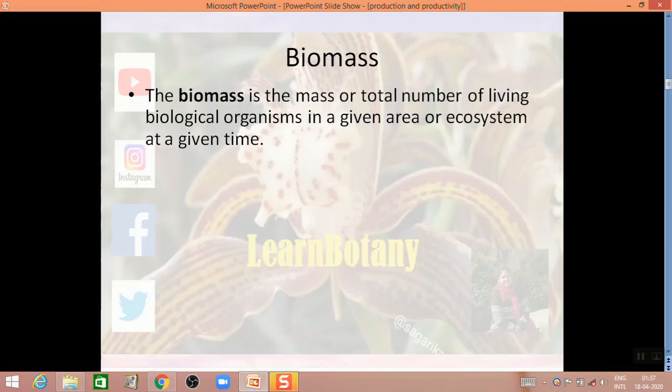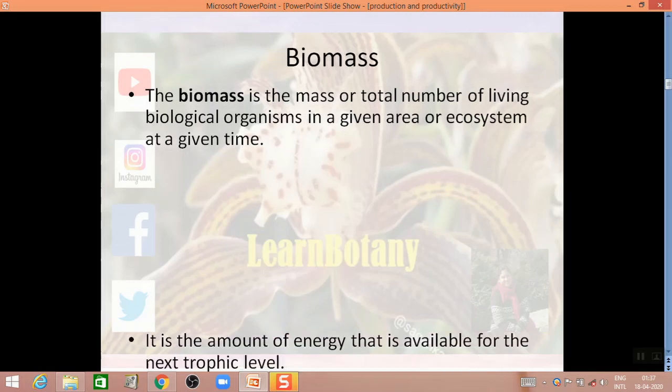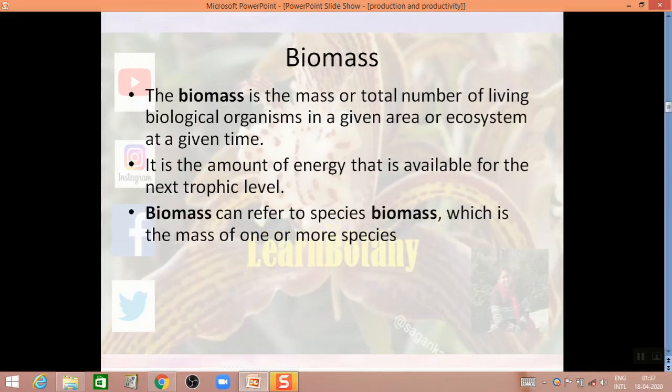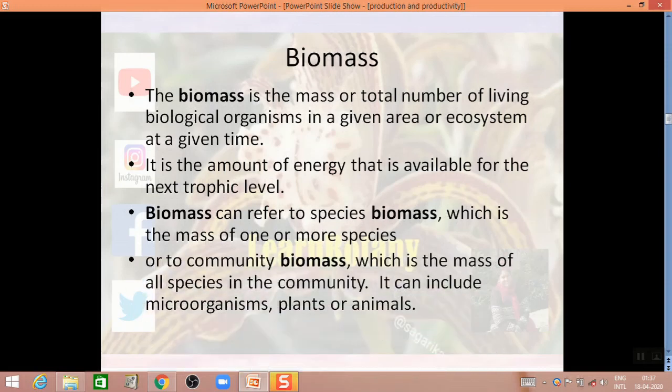In other words, we can say that it is the amount of energy which is available for the next trophic level. It can be a species biomass, in which the mass of one or more species is considered, or it can be a community biomass, in which the mass of all the species in a community is considered. It includes microorganisms, plants or animals.